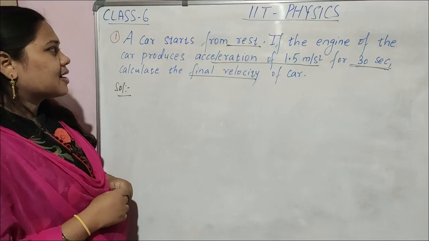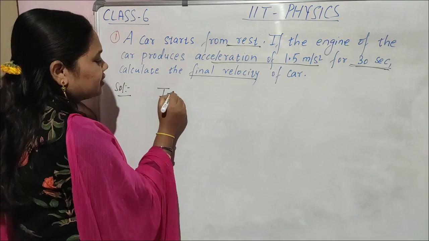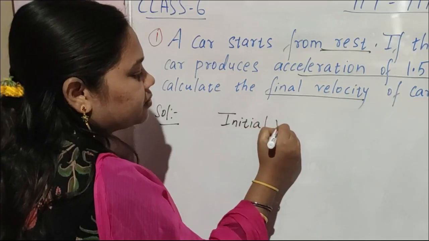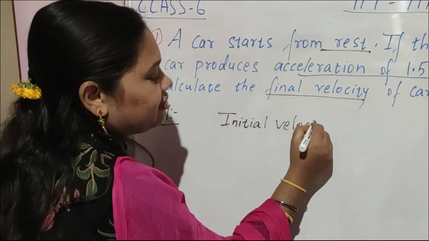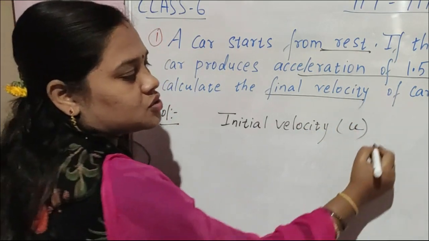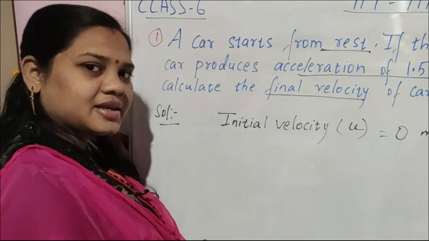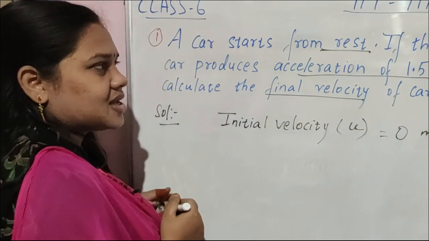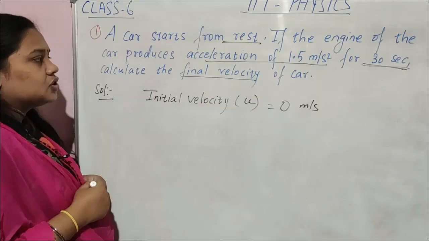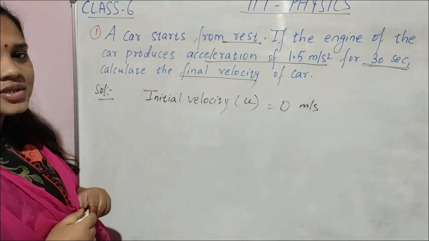Okay. So the car starts from rest, so its initial velocity, denoted by small u, is 0 meter per second. Clear now? Why? Because the body starts from rest. Next, how much acceleration is produced?